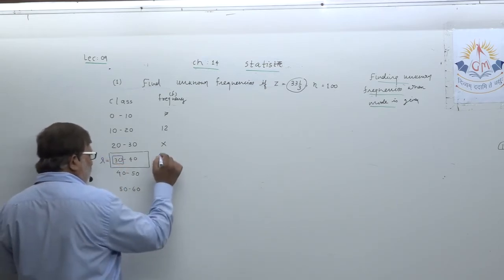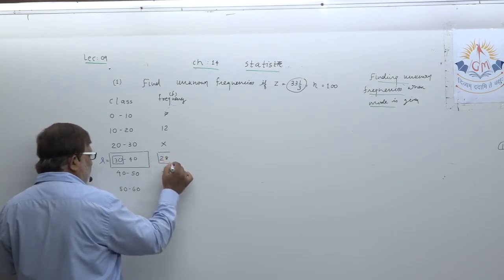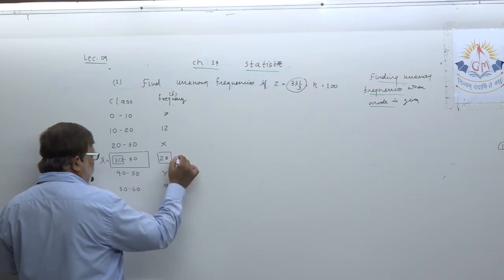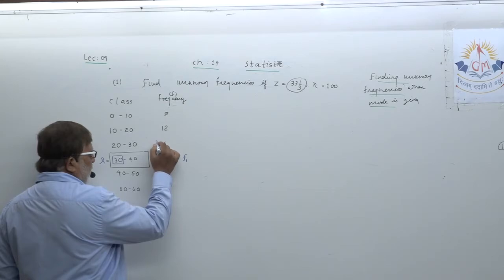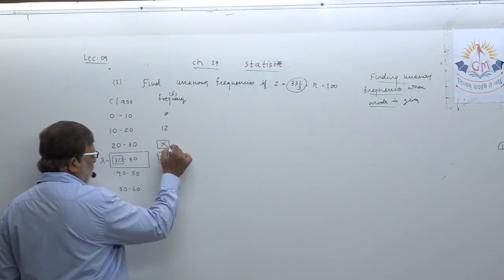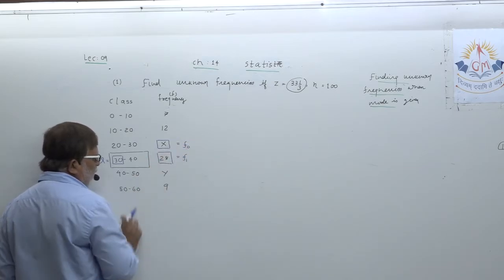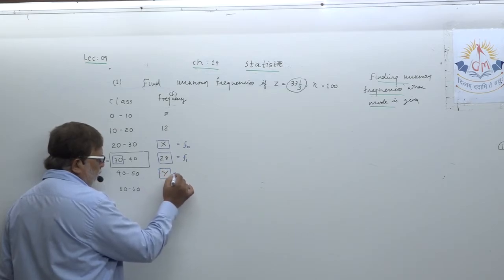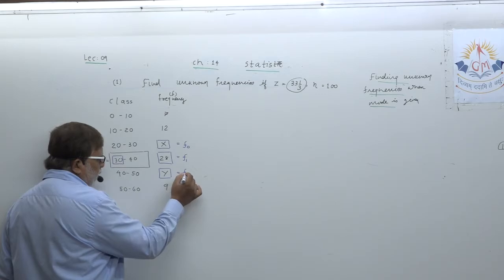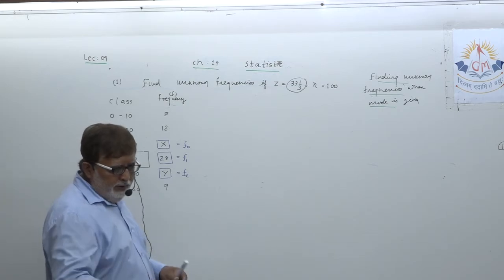As you all know very well, the frequency against the modal class is called the frequency of the modal class, that is f1. Mark X: it becomes the frequency of the class preceding the modal class. Y becomes the frequency of the class succeeding the modal class. Okay, this marking is done.